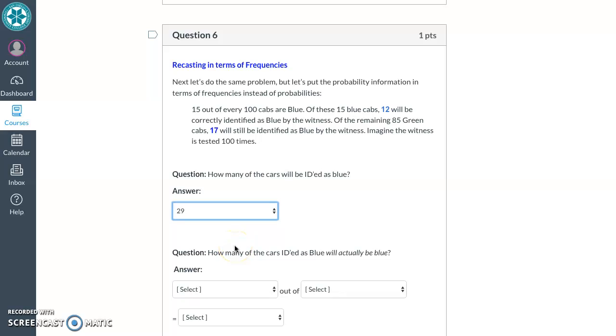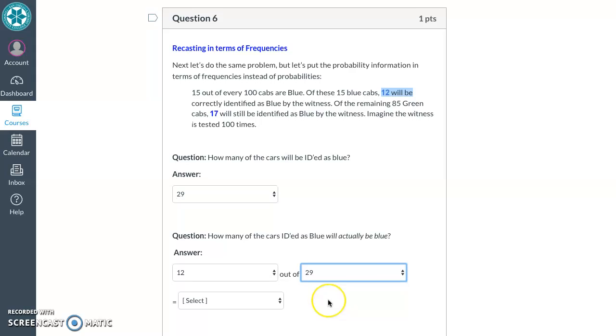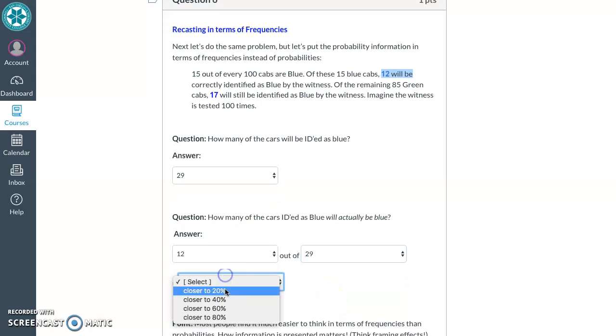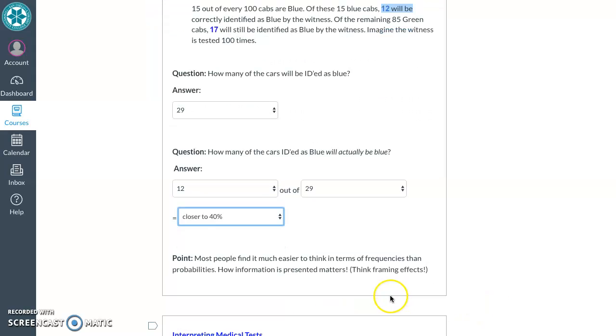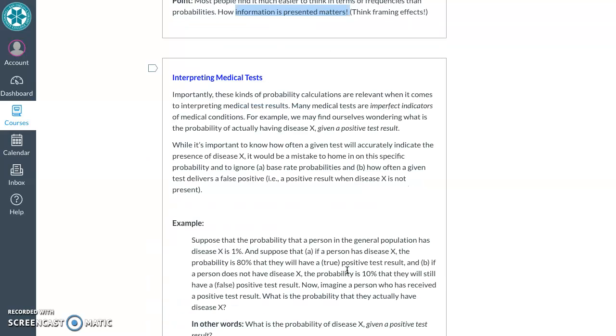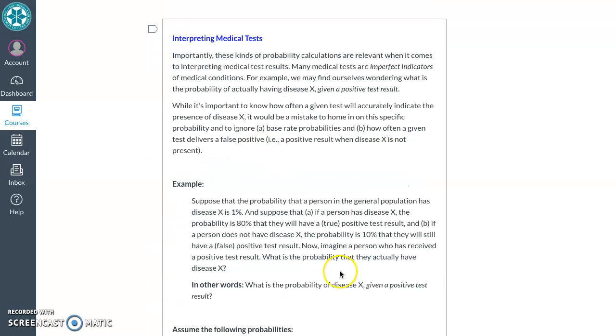How many of the cars ID'd as blue will actually be blue? Well, of these 15 blue cabs, 12 of them will be correctly identified as blue. So 12 out of those 29 actually identified as blue, which is closer to 40%. Way easier to think in terms of frequencies. How information is presented matters. So let's apply this to interpreting medical tests.